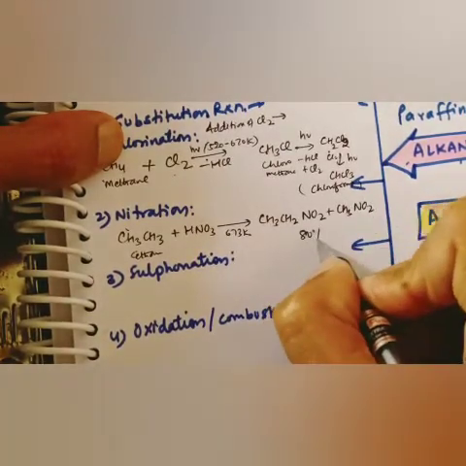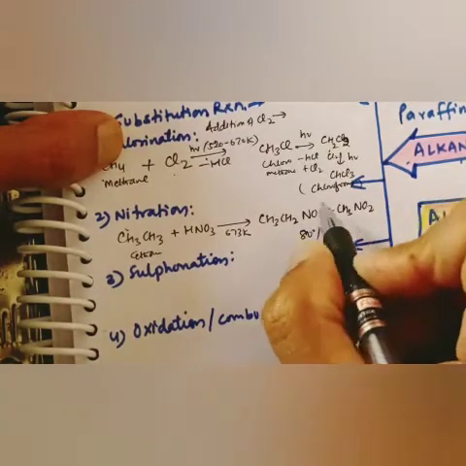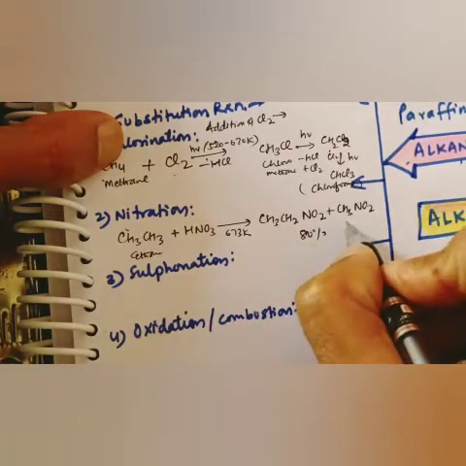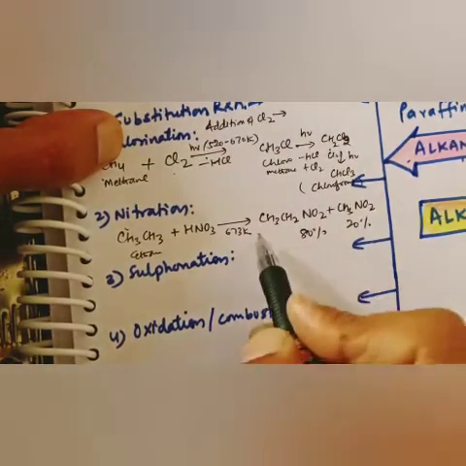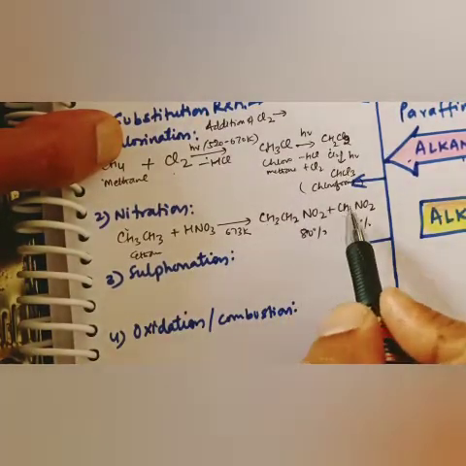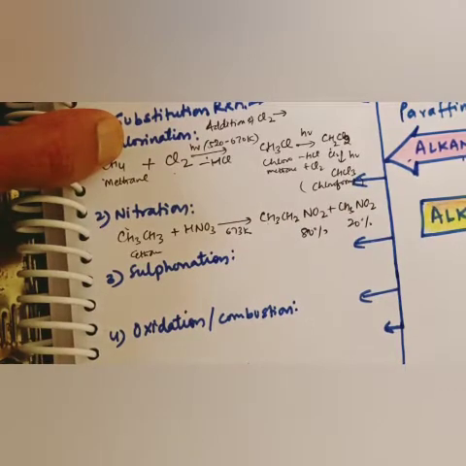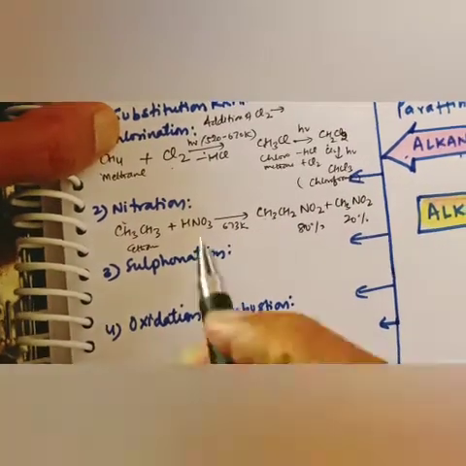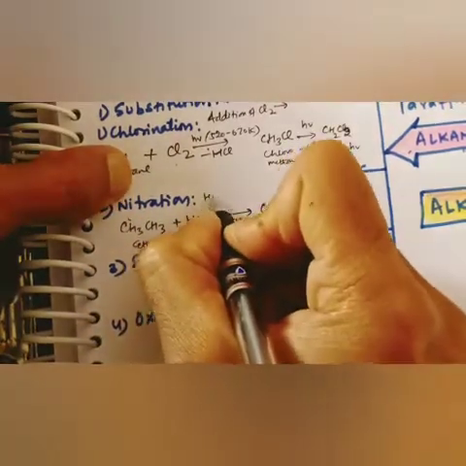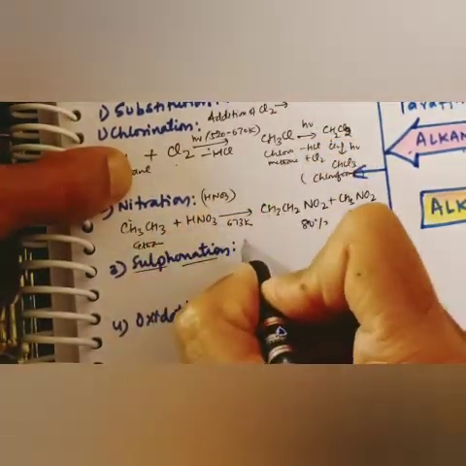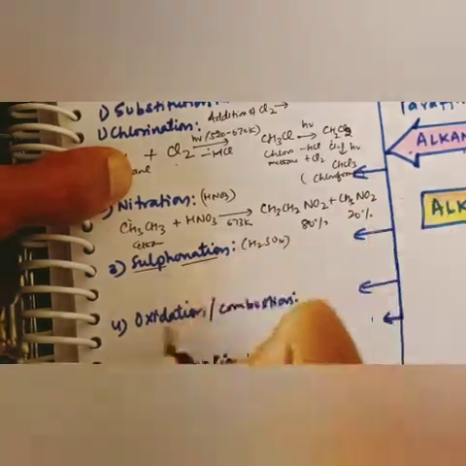That means 80% nitroethane will be formed, and 20% nitromethane. Nitromethane. So how many compounds are there in place of the hydrogen? Then sulfonation: in nitration you add HNO3, in sulfonation you add H2SO4, and in chlorination you add chlorine.